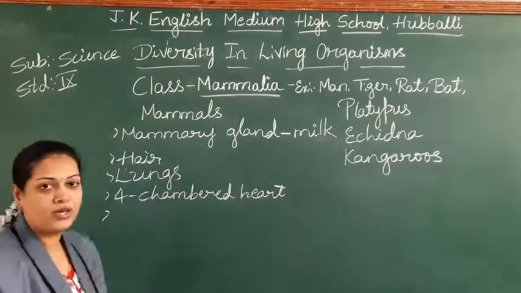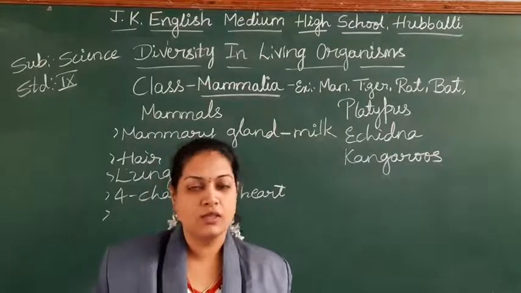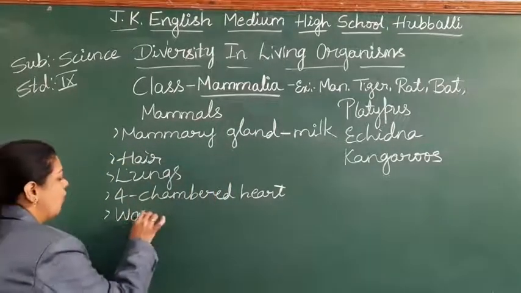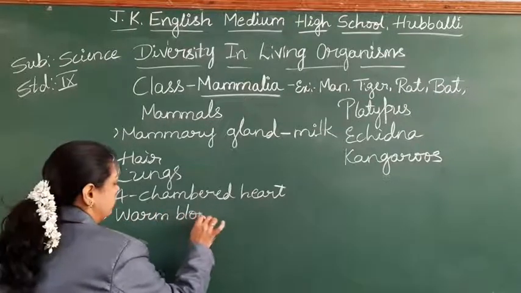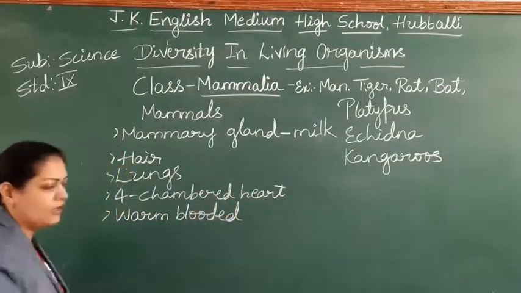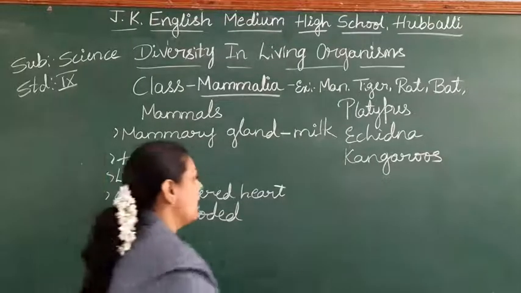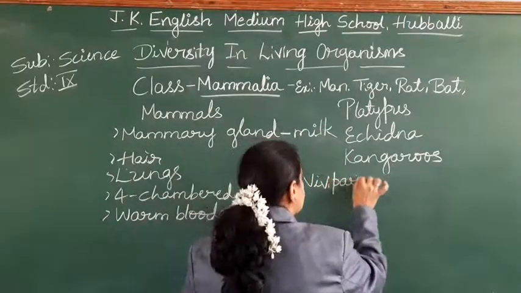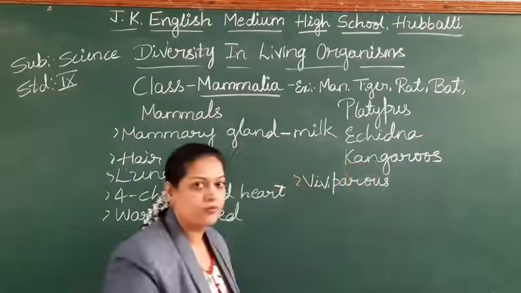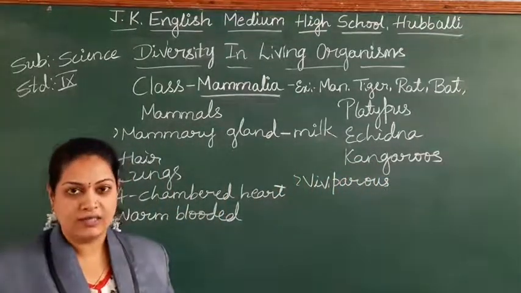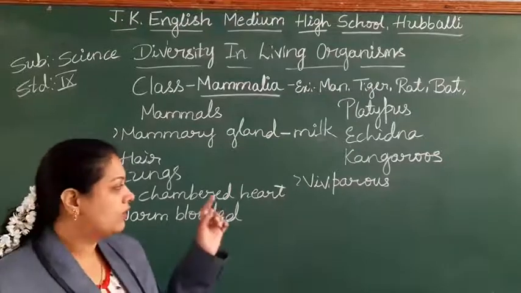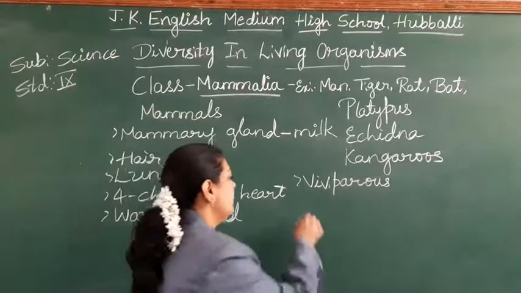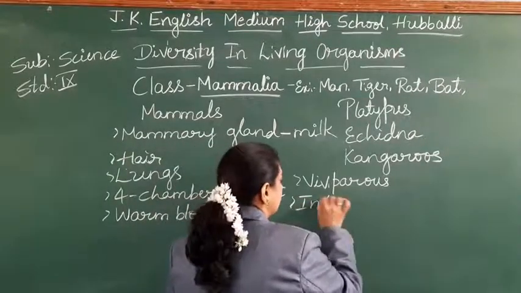Can we change our body temperature according to the climatic changes? No, you can't change, right? So we come under warm-blooded. These are the warm-blooded. Are they oviparous or viviparous? Viviparous. What's the meaning of viviparous? Giving birth to the young ones. Giving birth to the young ones are called viviparous. Right? Internal fertilization.